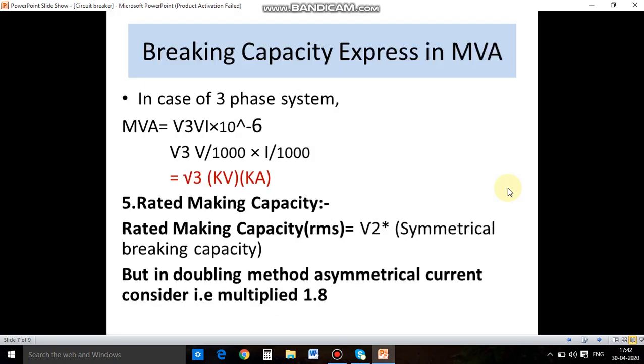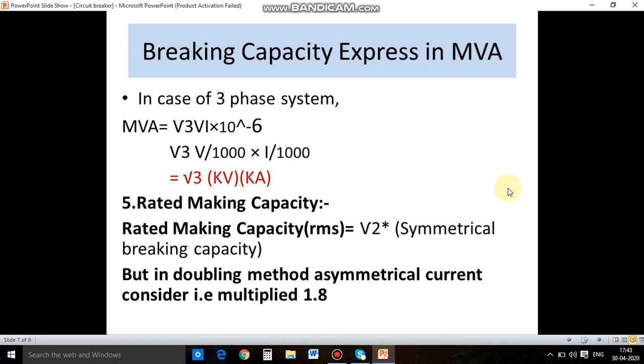Now, breaking capacity is expressed in MVA. Why is the breaking capacity of a circuit breaker expressed in MVA? In the case of a three phase system, it is root 3 times V times I, into 10 raised to minus 6, where the rating is in kV and kiloampere. That is, the breaking capacity is expressed in MVA, and in a three-phase circuit it is root 3 times kV times kiloampere.